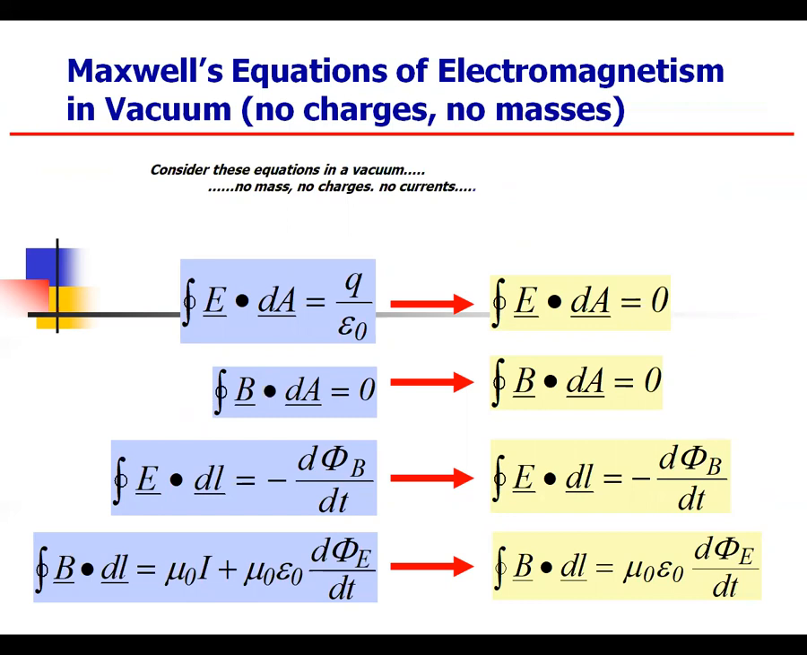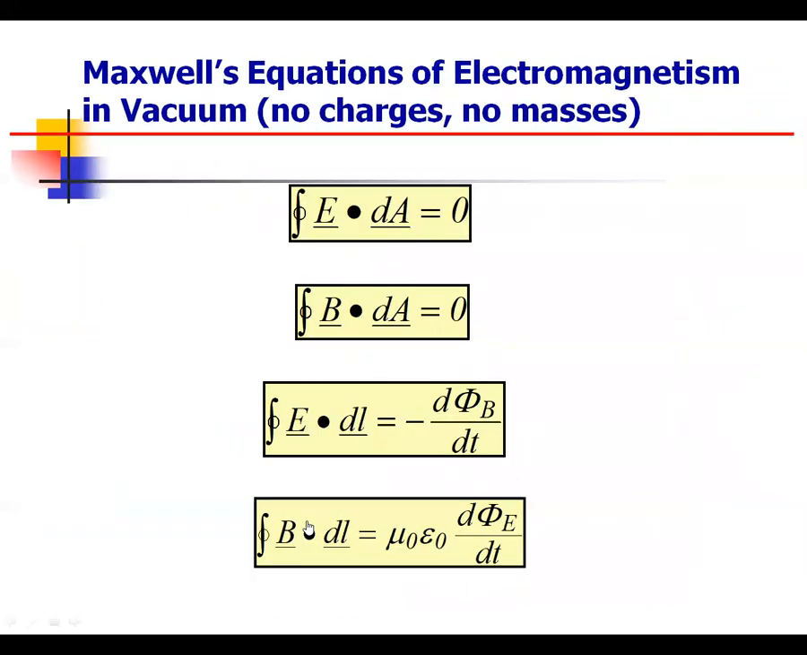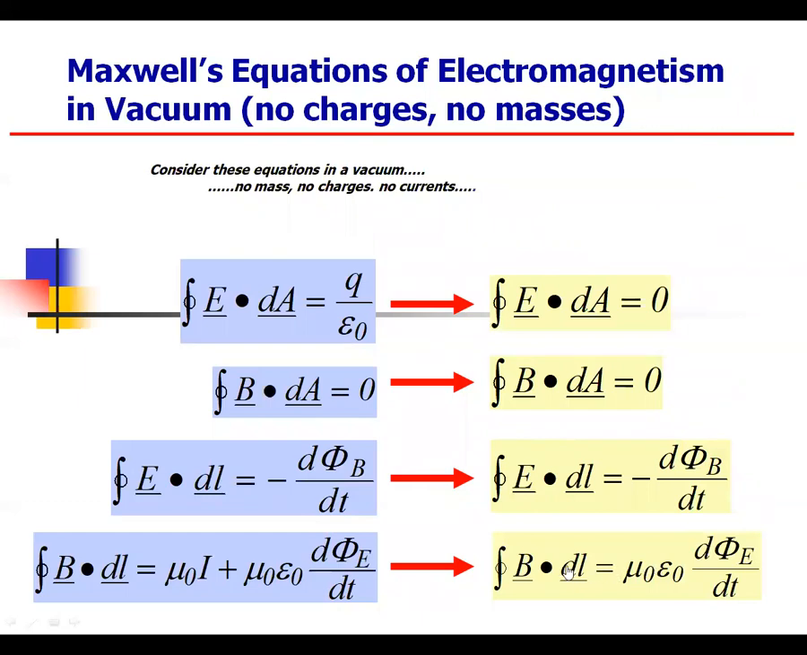Integral E dot dA is equal to Q by epsilon naught. If the region is a vacuum, with no mass, no charges and no current, then the equation should be integral E dot dA equal to 0, because there is no charge and no mass. Similarly, the second equation, the Gauss law of magnetism, Maxwell's second equation, integral B dot dA equal to 0. Nothing changes here because there is no mass, current or charges. And this equation also is the same.